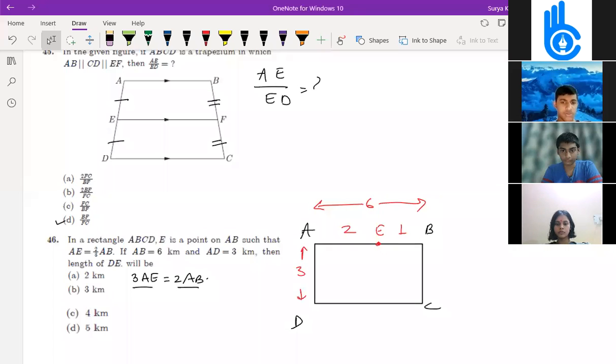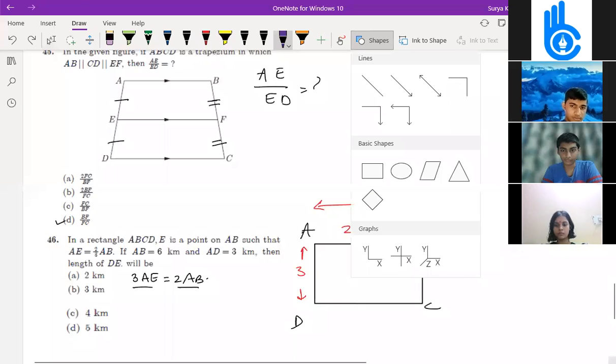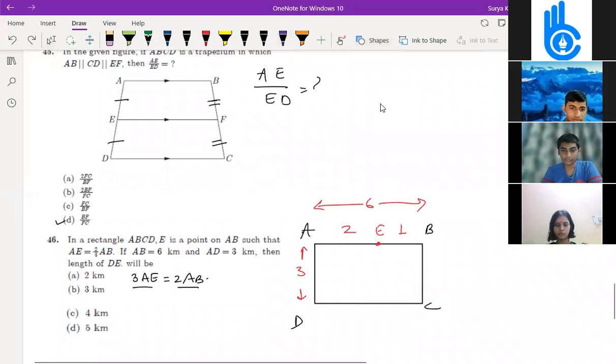Sir, you can just do one thing. Just connect the point D with E. So we'll get the triangle DAE. Okay, all of you write in the chat box the answer for this now.